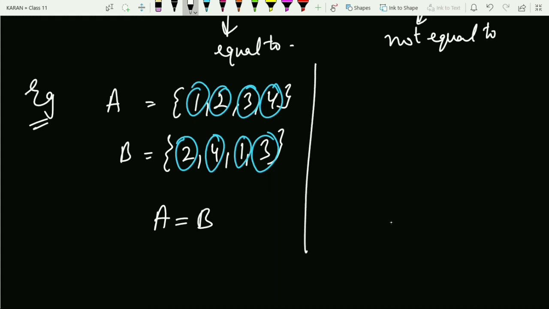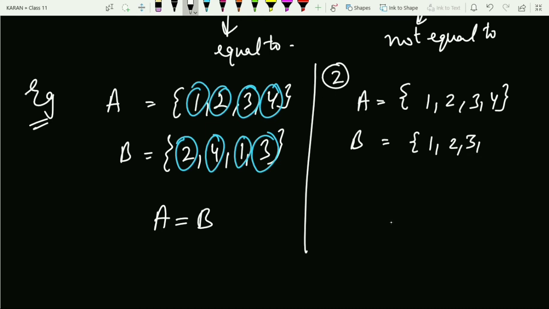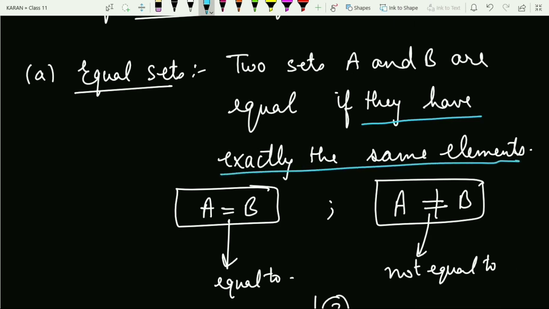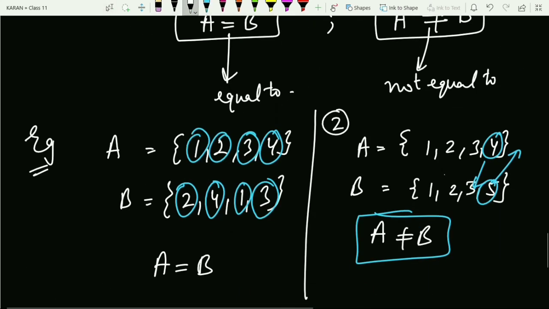Fine with this? But what if, in my second example, A is {1, 2, 3, 4} and B is {1, 2, 3, 5}? In this case, A is not equal to B. Fine with this? Because 4 is present here, but it is not present here. Similarly, 5 is here, it is not here. So the two sets A and B will be equal if they have exactly the same elements. The same elements should be present in both the sets. Only in that case you will say that the two sets are equal to each other.